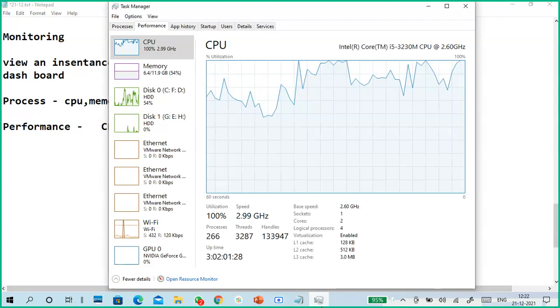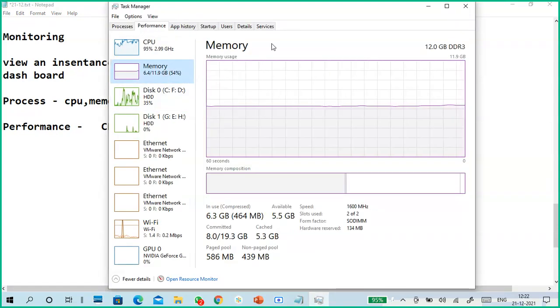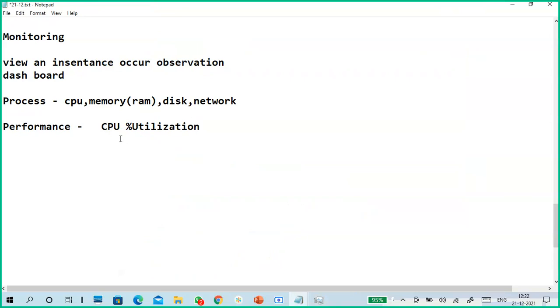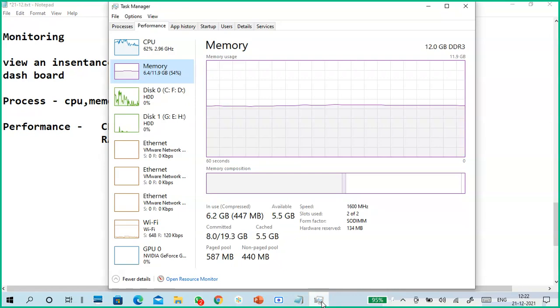Next is memory. How much memory is it utilizing? See, it is around 12 GB total memory, and now 5.4 GB is available continuously, which means it is utilizing more than 6 GB of memory. The same goes for RAM. You get how much RAM utilization is going on, the performance of your total computer.